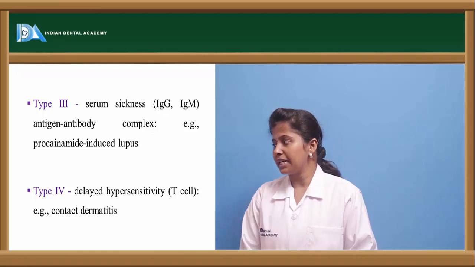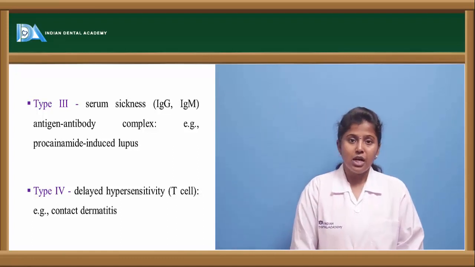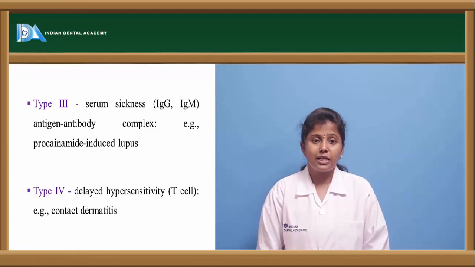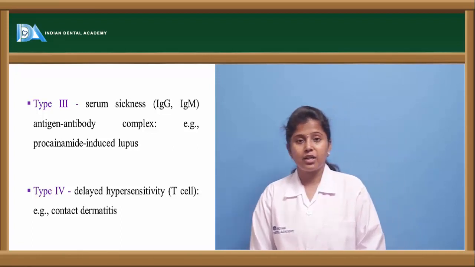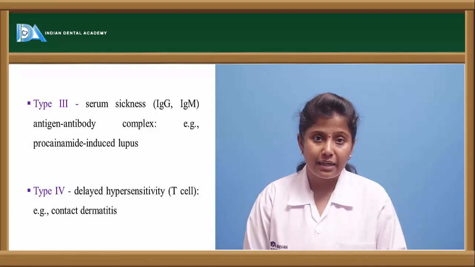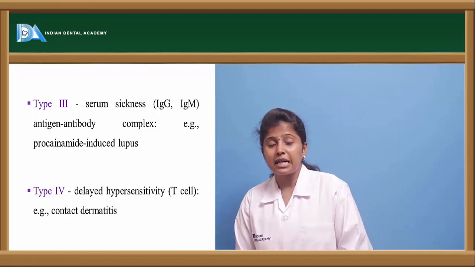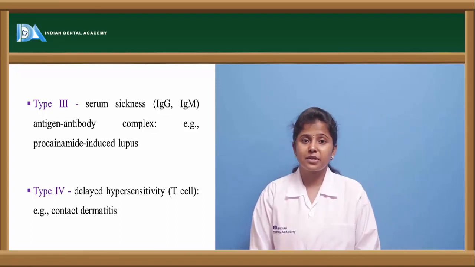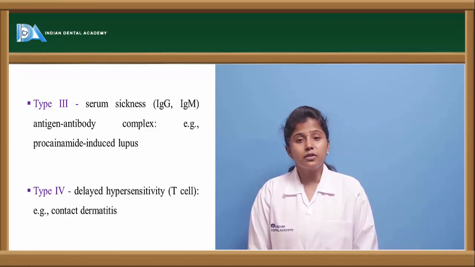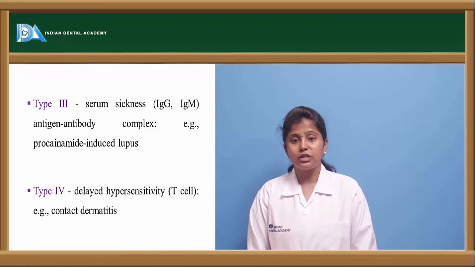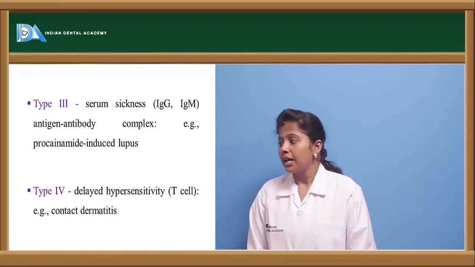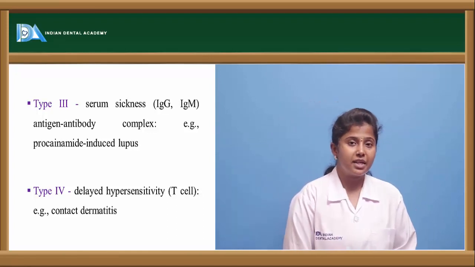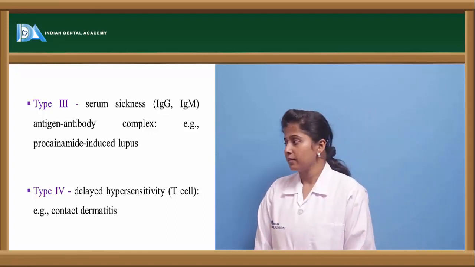The fourth type is delayed hypersensitivity reactions. Here, initially after the antigen enters the body, it will not be identified. Later, once it is identified, it releases the T cells. T cells are the type of cells which are present in the immune system. The antigen and antibody reaction caused by these T cells may lead to serious adverse drug reactions. For example, contact dermatitis. It is a skin disorder.